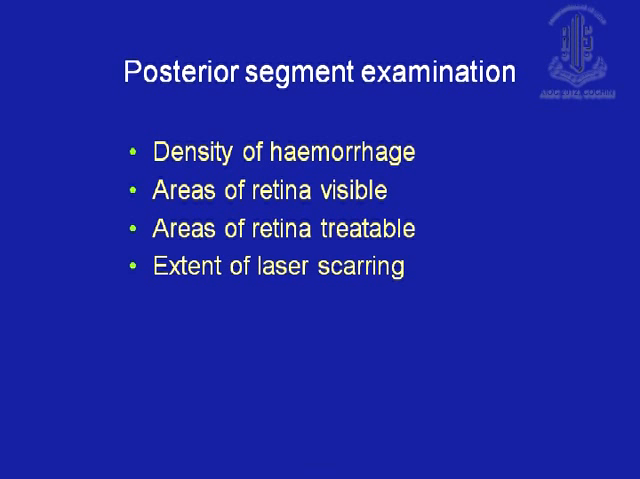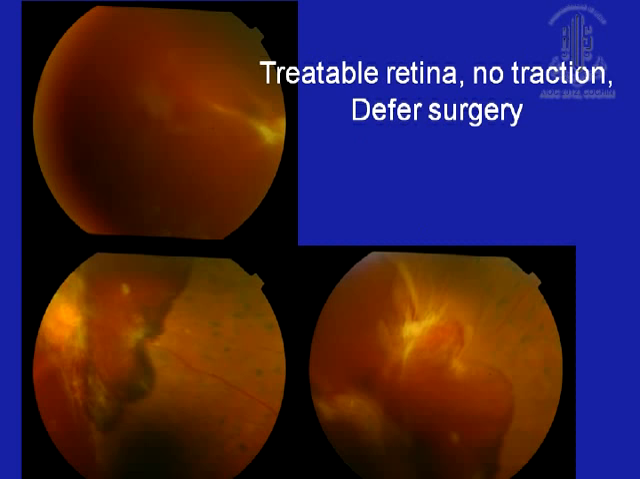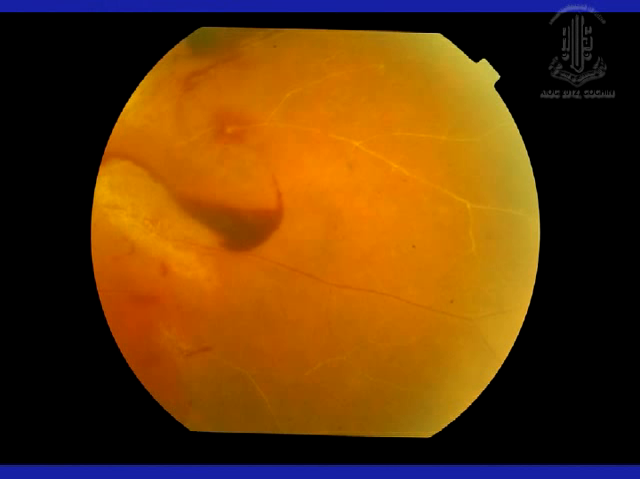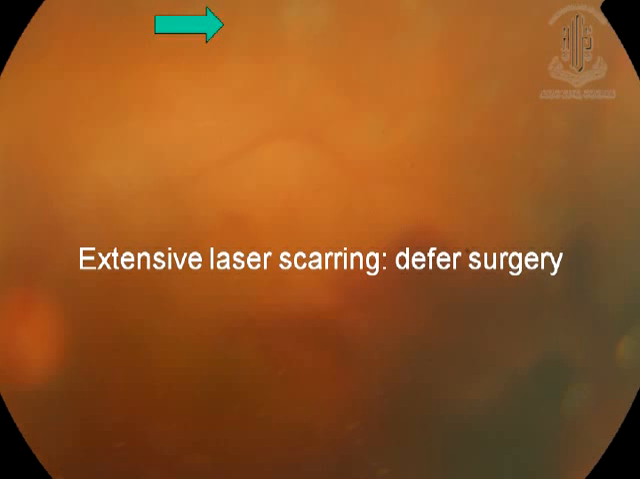Other things that decide when to do surgery is density of hemorrhage. I think this was also covered in the morning by one of the speakers. If you see a lot of treatable retina, then you can just treat the retina and observe, provided there is no traction near the macula. For example, this was a patient who came with hemorrhage, but in the periphery you have a lot of areas which can be treated, so you can observe.